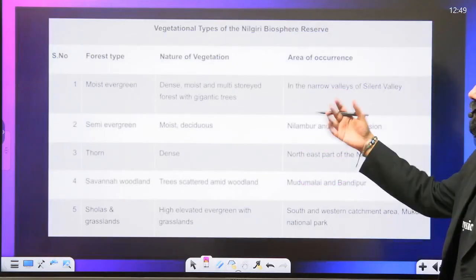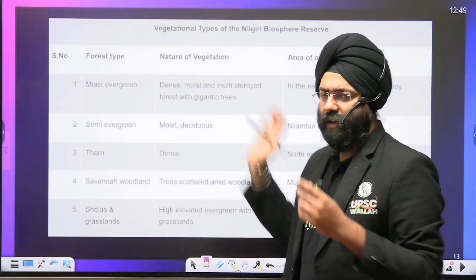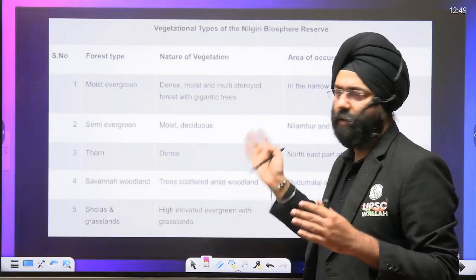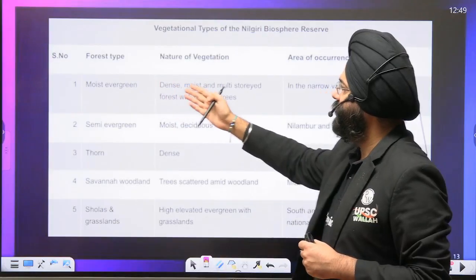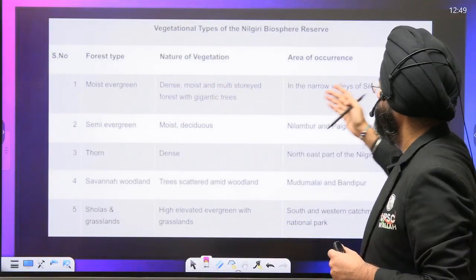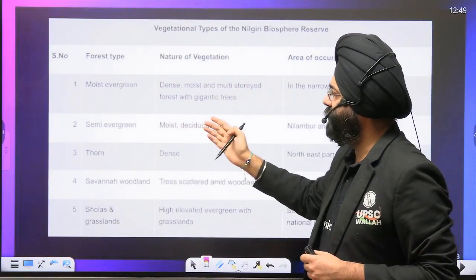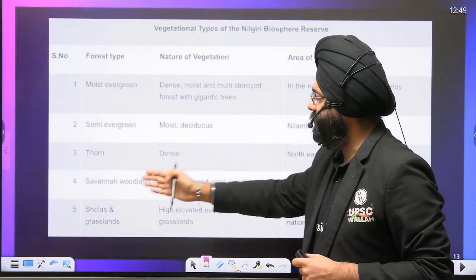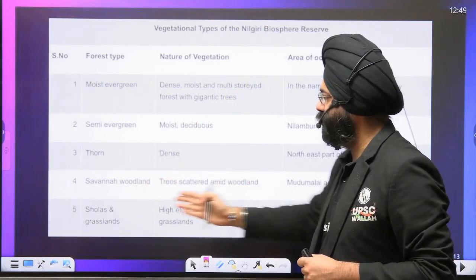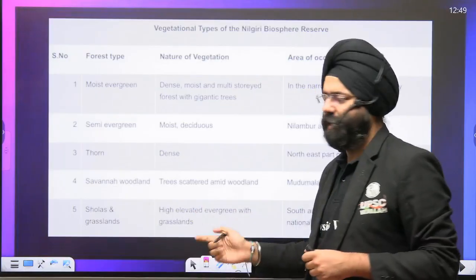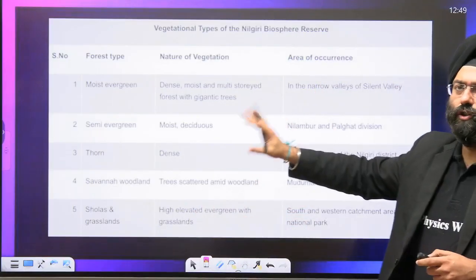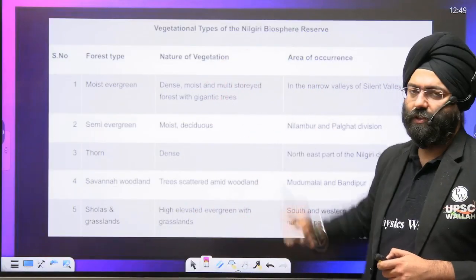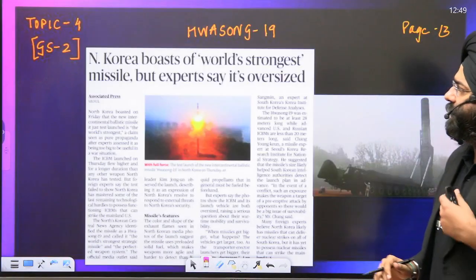Next, vegetation. Again, what we had discussed in brief, this is in a little bit of detail. Vegetation: moist evergreen, dense moist forest in the Silent Valley region. Semi-evergreen, moist deciduous, thorn, dense savanna, trees scattered among woodland, sholas, high-elevation grasslands. So these are basically an explanation of what we had done just now. Now, as we move ahead, let's see this topic.